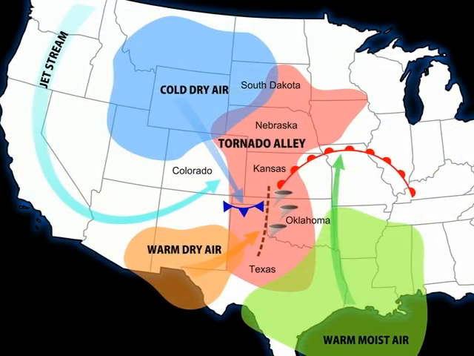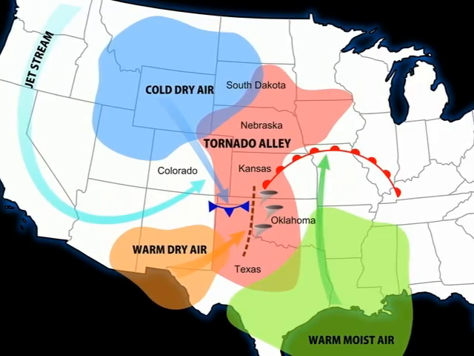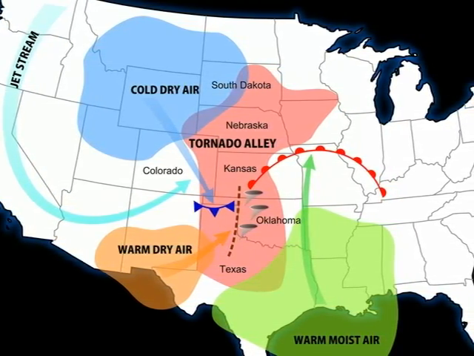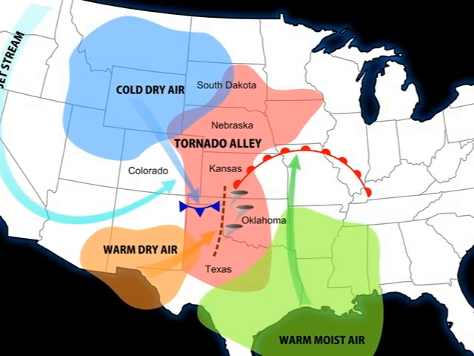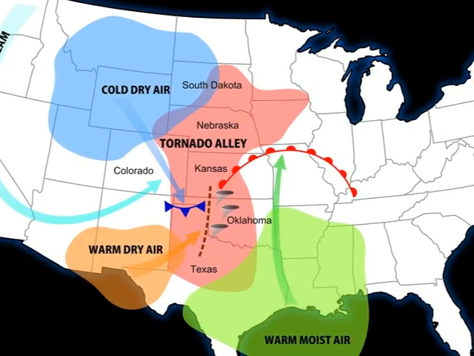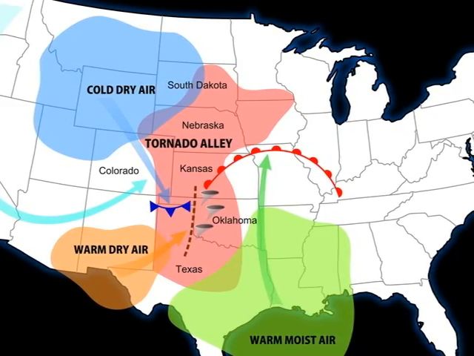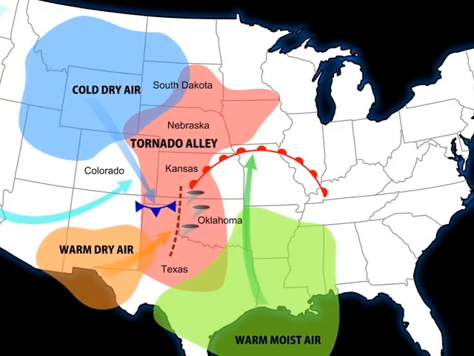How do tornadoes form? Most tornadoes form from thunderstorms. You need warm, moist air from the Gulf of Mexico and cool, dry air from Canada. When these two air masses meet, they create instability in the atmosphere. A change in wind direction and an increase in wind speed with increasing height creates an invisible, horizontal spinning effect in the lower atmosphere.